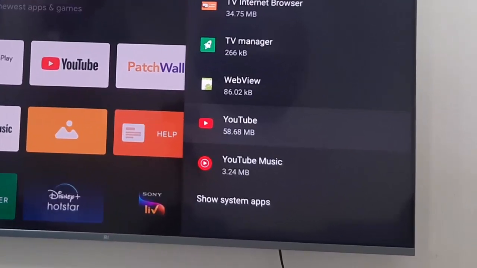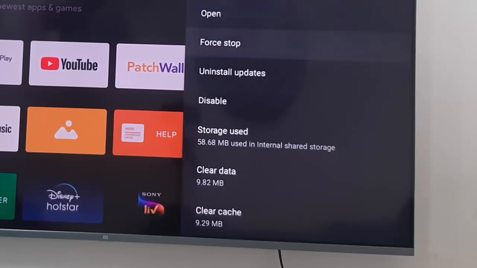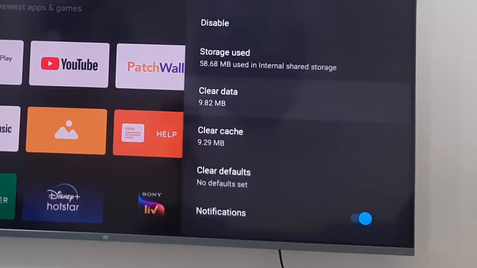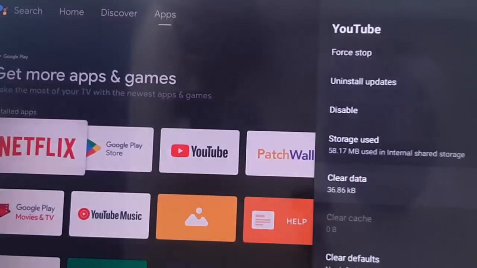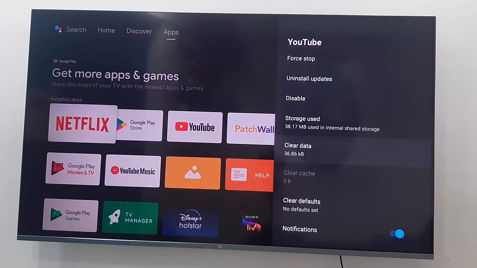For example, open the YouTube app and you can clear the cache and data. Select clear data and select OK. Now you go back.